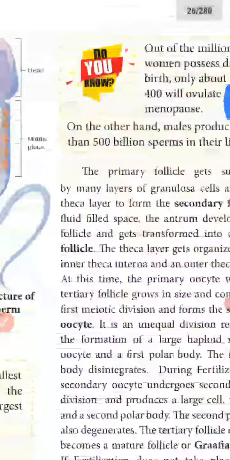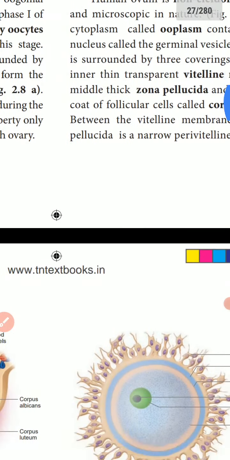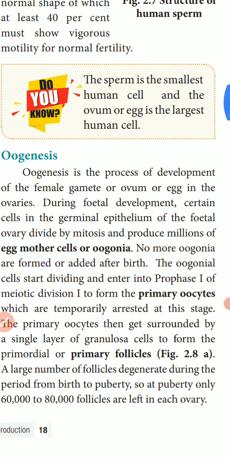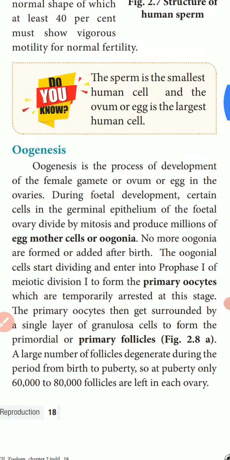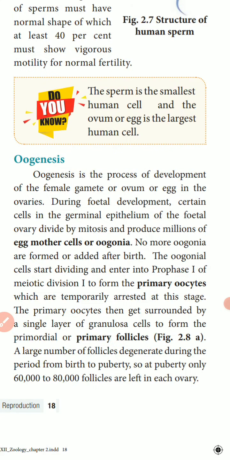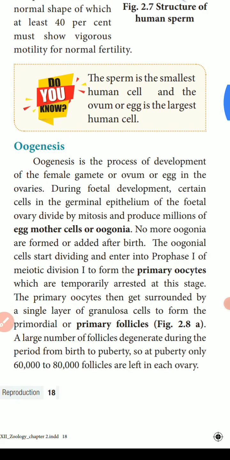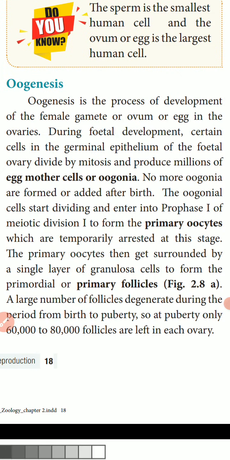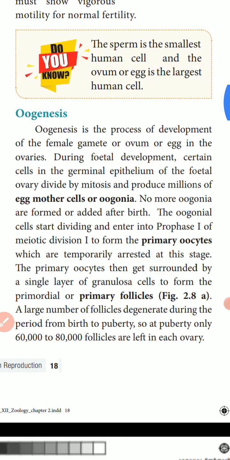Here we will come back to our textbook. Take out your textbook and we will continue. Up to primary oocytes we have seen, which are temporarily arrested at this stage. The primary oocytes then get surrounded by a single layer of granulosa cells to form primordial or primary follicles.